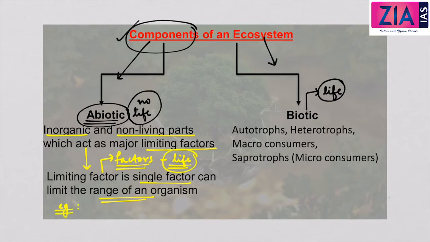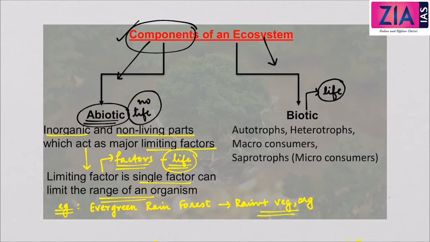Suppose, for example, the seeds do not germinate quickly in evergreen rainforest. Now, if we take the evergreen rainforest, there is a good availability of rainfall, there is lots of vegetation, and also there are many organisms.